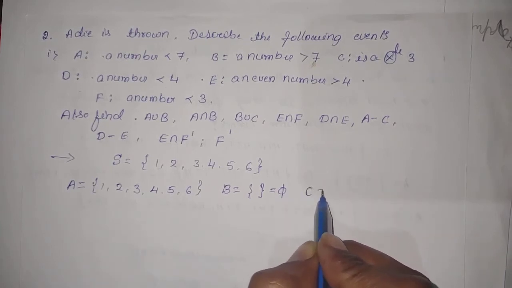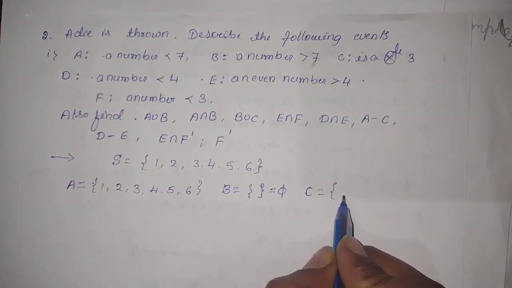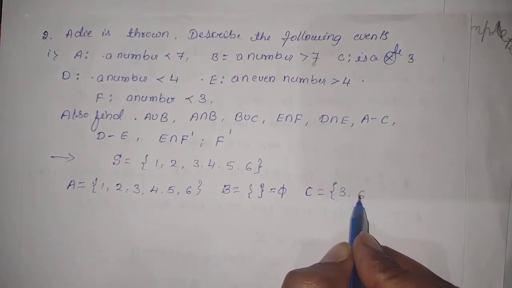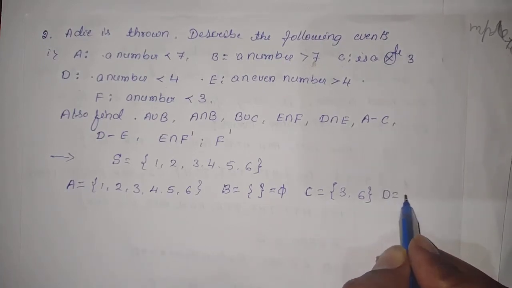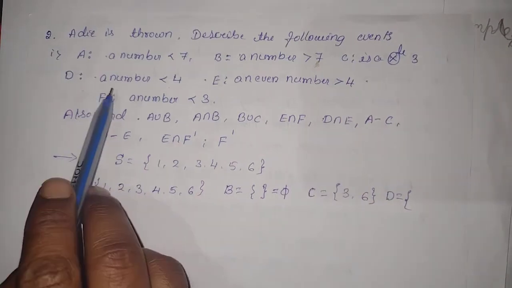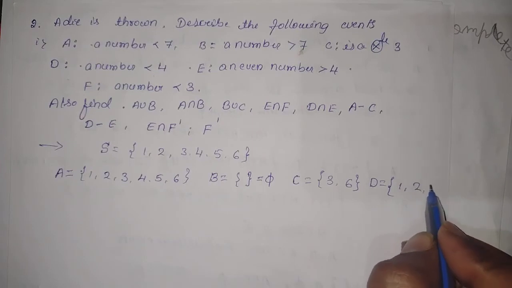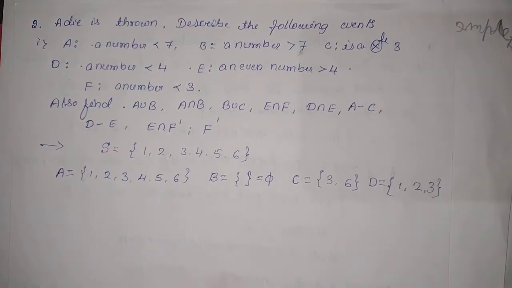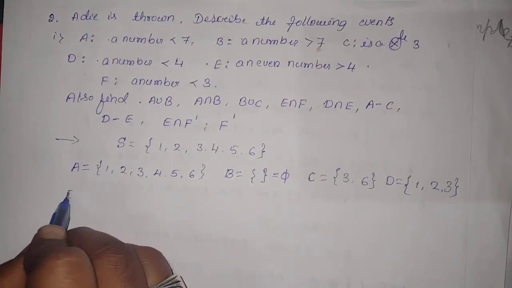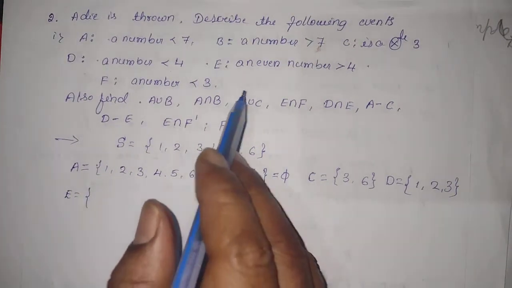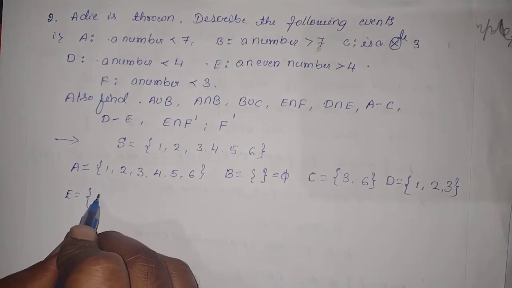And C stands for a multiple of 3. Multiple of 3 means which elements? 3 and 6. D stands for a number less than 4. Less than 4 means 1, 2 and 3. Is it right? Next E stands for an even number greater than 4. Greater than 4 means only 6.